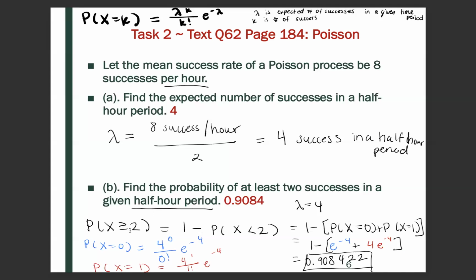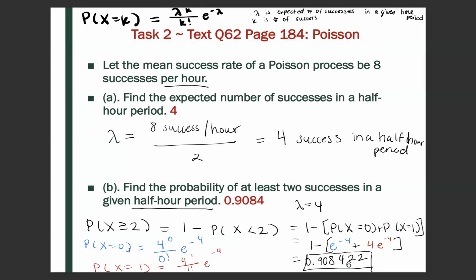So that would be the probability of 2 or more, so greater than or equal to 2. And what's easier to compute is 1 minus the probability of the complement of this. So that would be 1 minus the probability that X is less than 2, which equals 1 minus the probability that X equals 0 plus the probability that X equals 1.